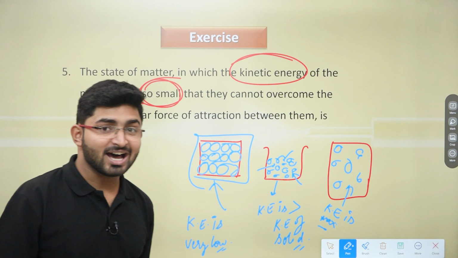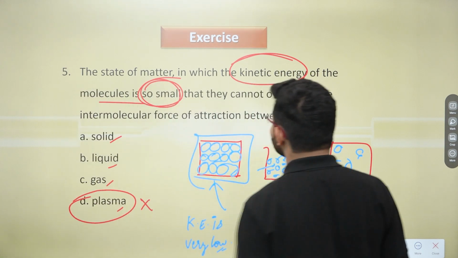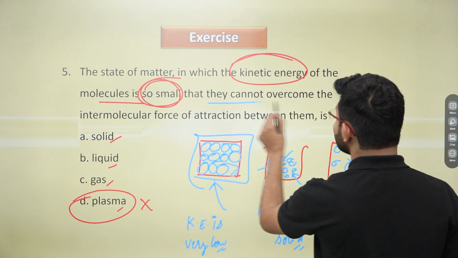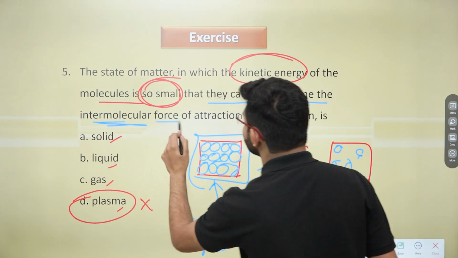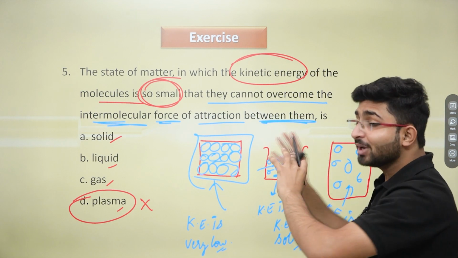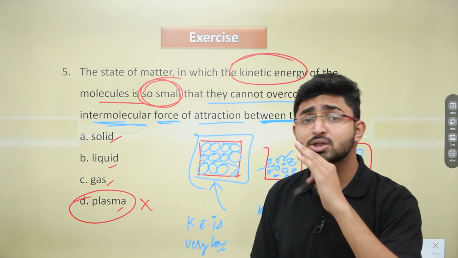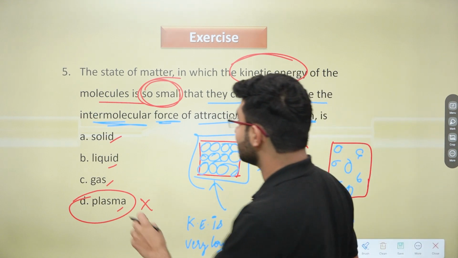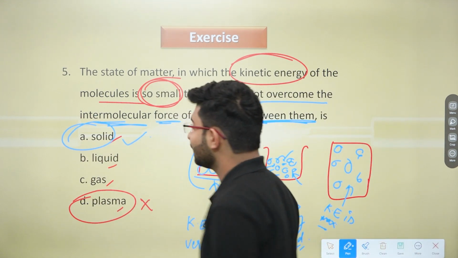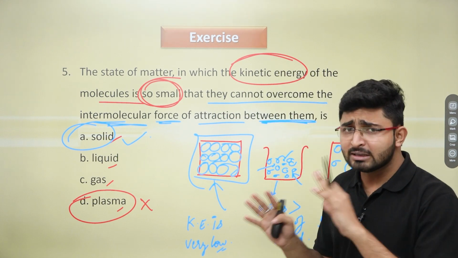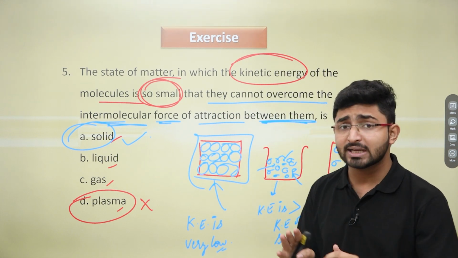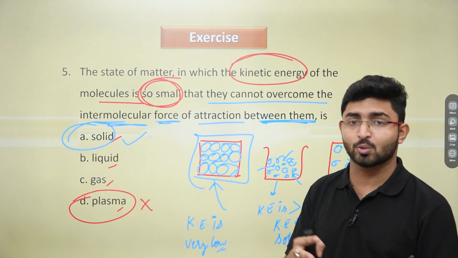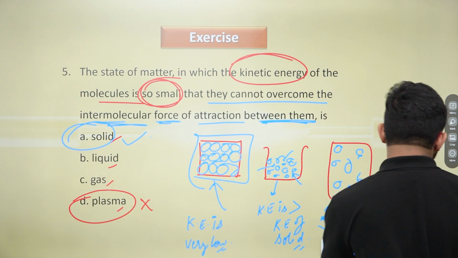Now, you can get the answer with this, as the question is saying that in which the kinetic energy of the molecules is so small that they cannot overcome the intermolecular force of attraction between them. So in which state of matter the kinetic energy is very low or so small? It is obviously the solid. So that's why solid will be the correct answer here. Okay, option number A. Now I hope that it makes sense how you are going to correlate the kinetic energy concept with the temperature as well as the attraction of forces, right? I hope this is clear.